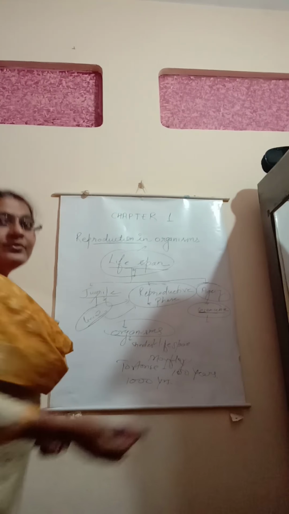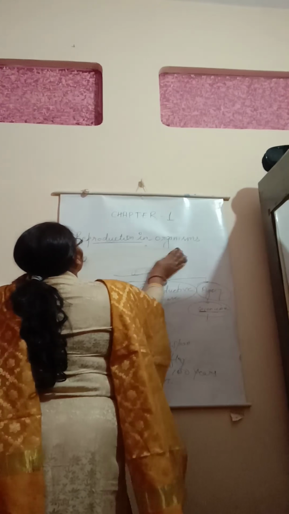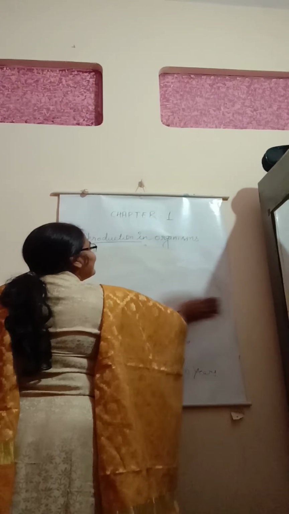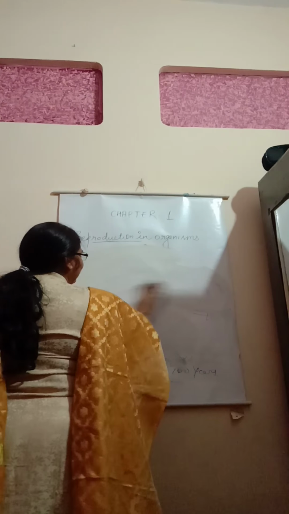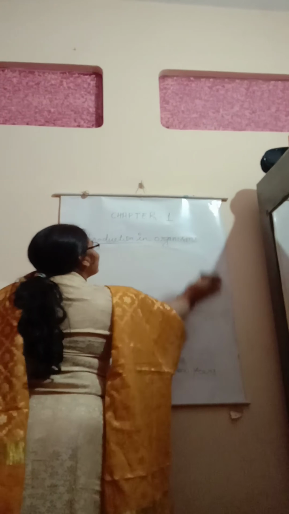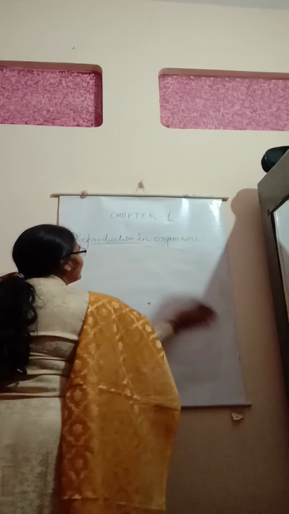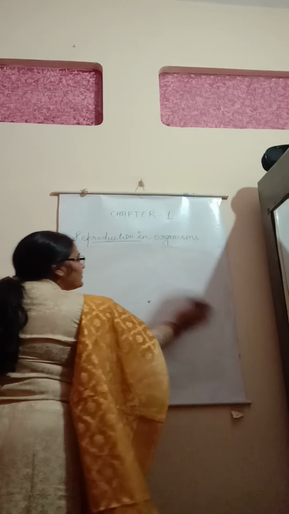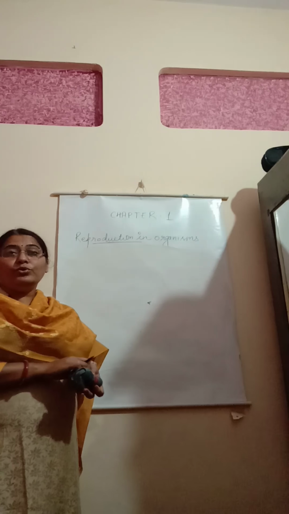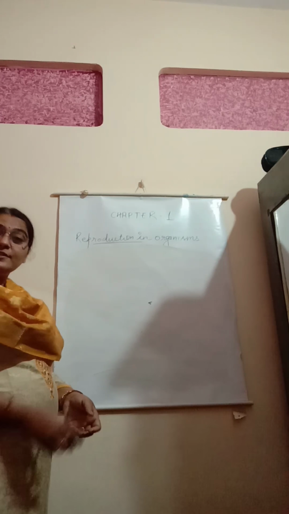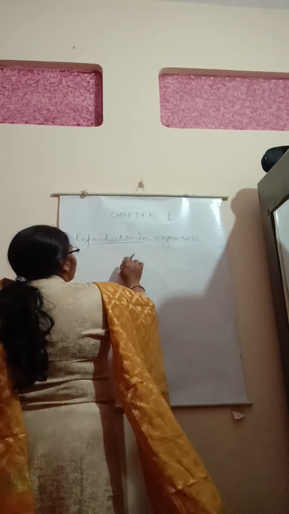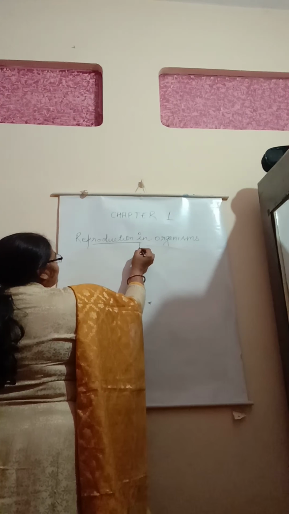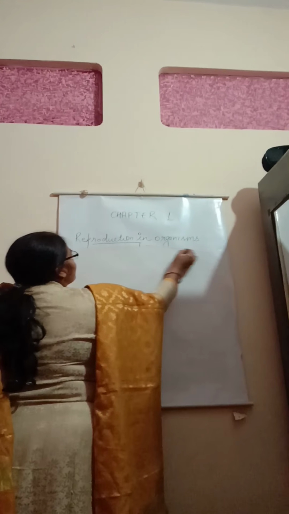After that, we will deal with the process of reproduction. As we know, reproduction is the process in which every organism has the ability to produce offspring of its own kind. Students, reproduction is of two types.